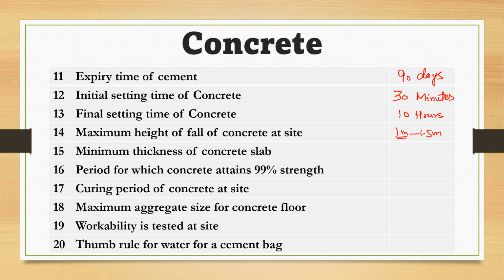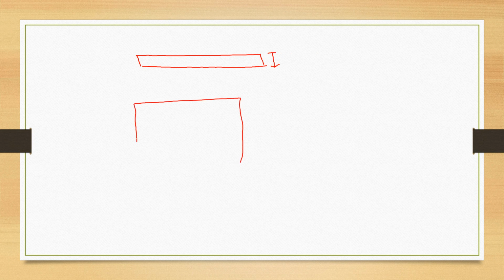So what is minimum thickness of concrete slab? What should be the minimum thickness of slab? Let us suppose you have this slab like this one, and this is the thickness of slab. This is the cross sectional area of the slab, length and width of slab. And if we see it from this side, then what will be this height, the minimum height of slab?